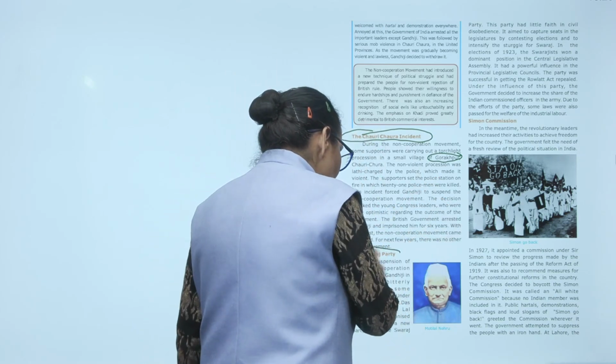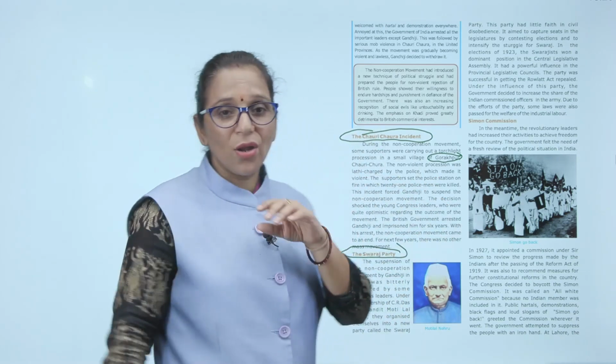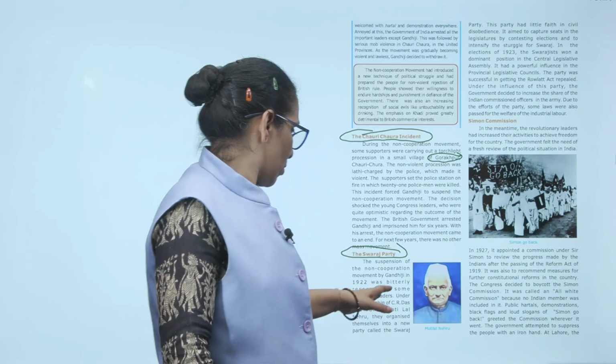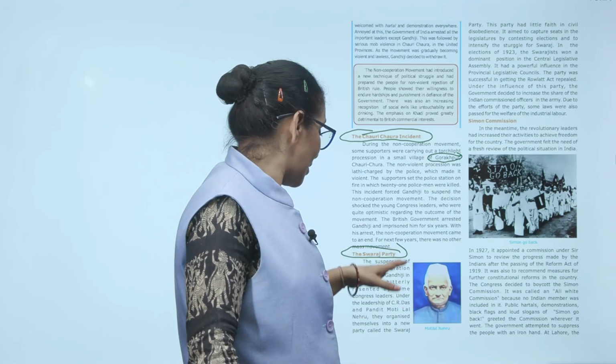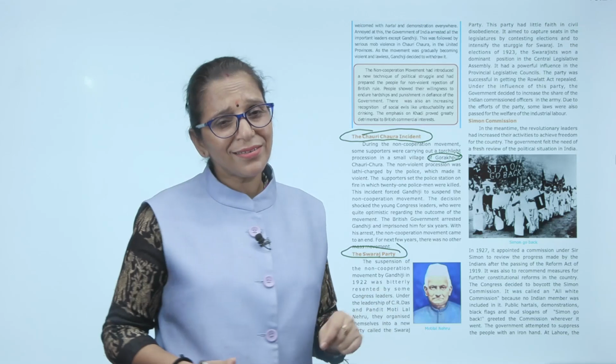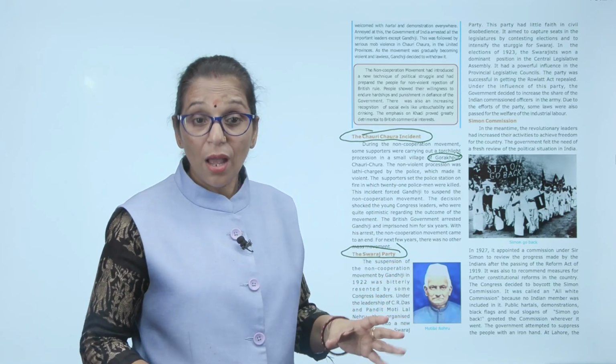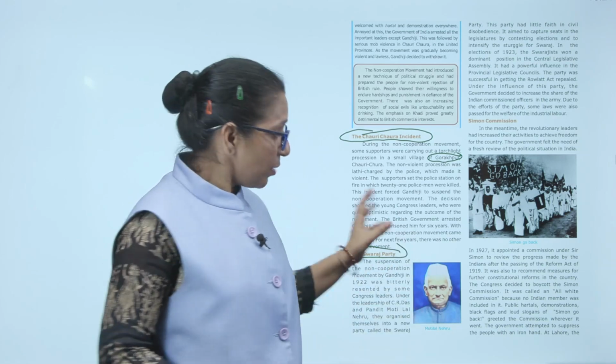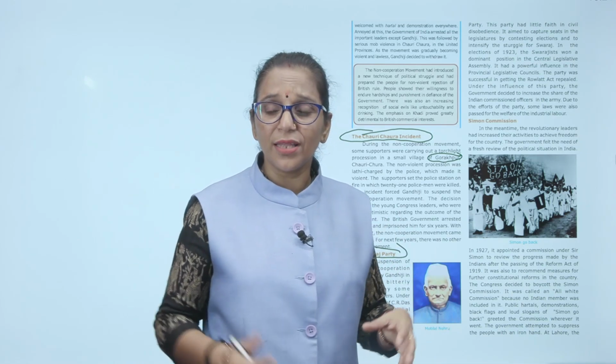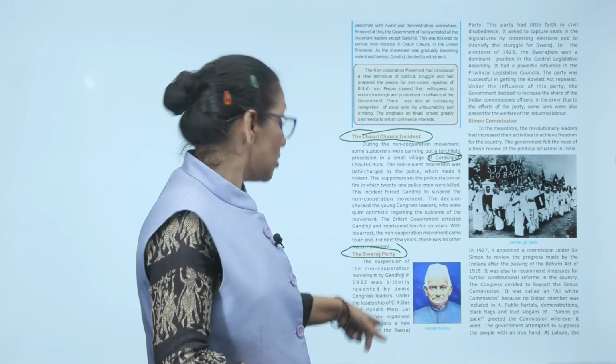Moving to the Swaraj Party, the suspension of the non-cooperation movement by Gandhiji in 1922 was bitterly resented by some Congress leaders. Means some Congress leaders did not like this. Many people sacrificed in the non-cooperation movement. Just for one incident, Gandhiji has taken it back. So those leaders were C.R. Das, Pandit Motilal Nehru, and they came out from the INC and made their own party that is known as the Swaraj Party.